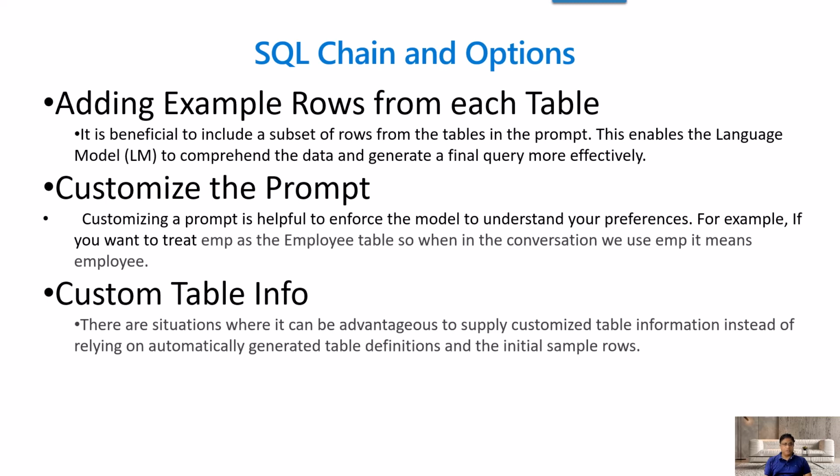It will understand because you have already trained that model. So even if you ask with a different word, for instance EMP instead of employee, it understands that you are asking about employees only. That is how you customize the prompt.